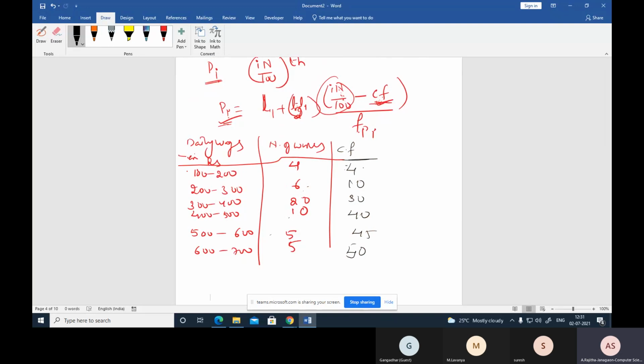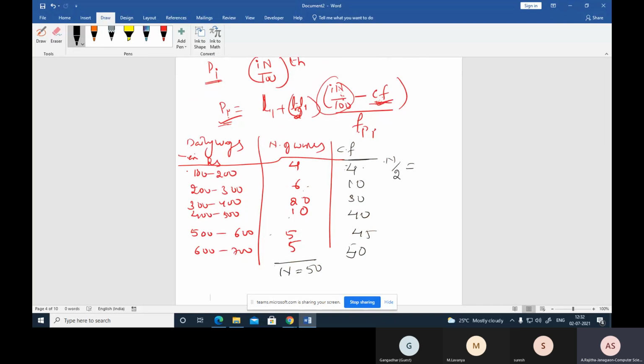Now the total value of n is 50, the last cumulative frequency. How are we finding the median here? To find the median, first n by 2.